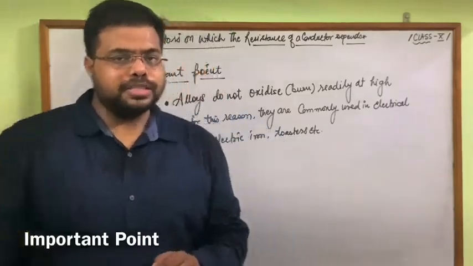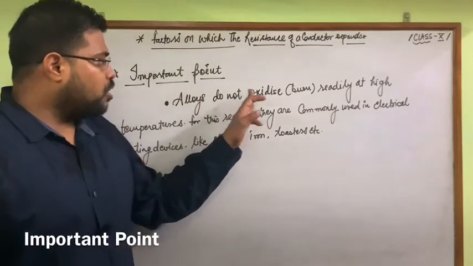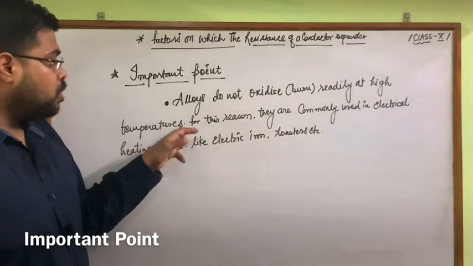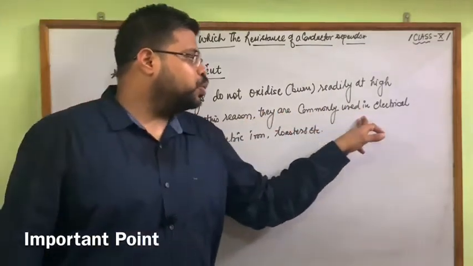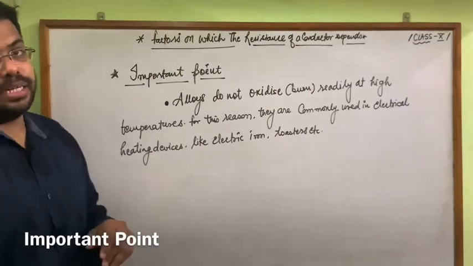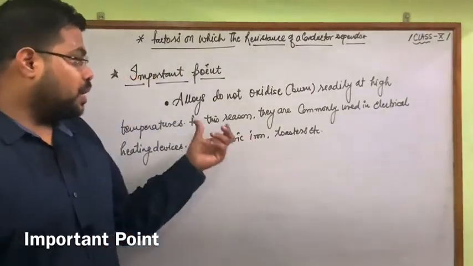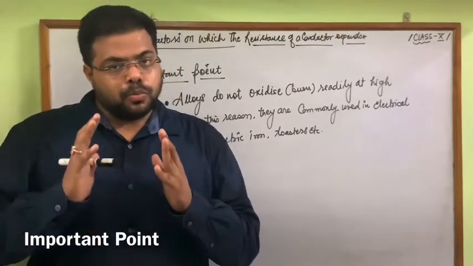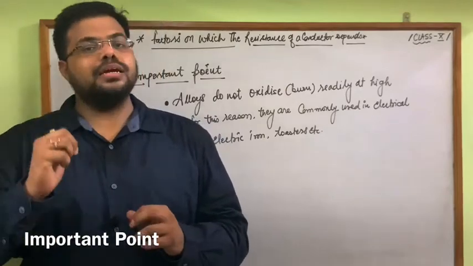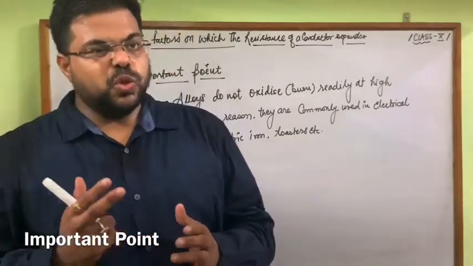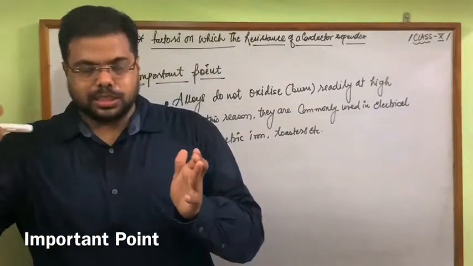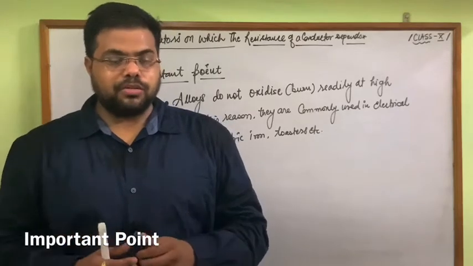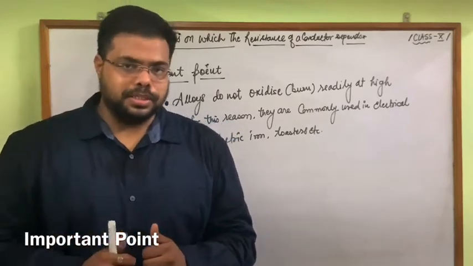One important point here: alloys do not oxidize, meaning burn readily, at high temperatures. For this reason they are commonly used in electric heating devices like the electric iron and toaster. So that is the reason alloys are mostly used for electric heating devices. Generally we use copper wire for transmission lines. Tungsten we can use in the filament of an electric bulb. So these are important points.